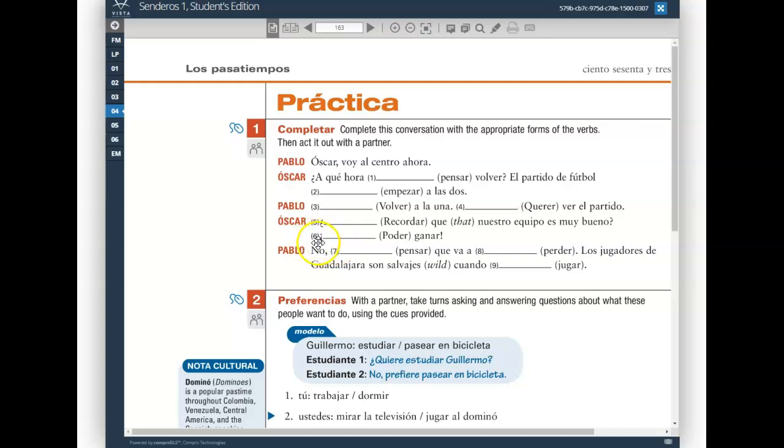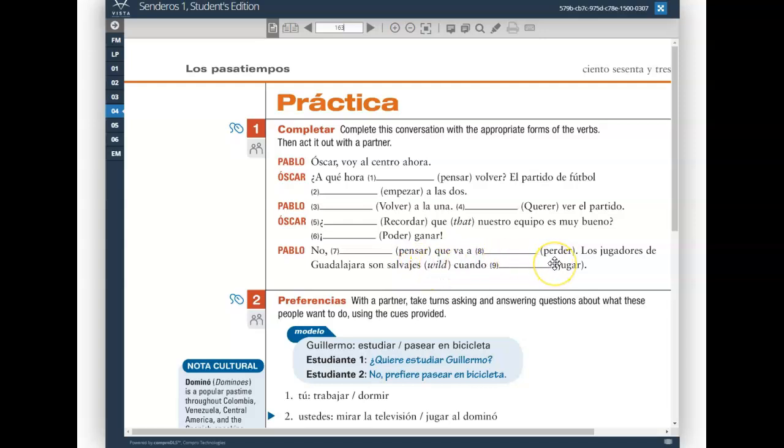This one is an exclamation point. I think he's saying we can win. It's kind of tricky to understand the subject that's intended here, but this really should be the nosotros form. He's saying we can win. Podemos ganar. No need for a stem change in the nosotros form. Podemos ganar. We can win. No, Pablo says to respond. Yo pienso que va a...